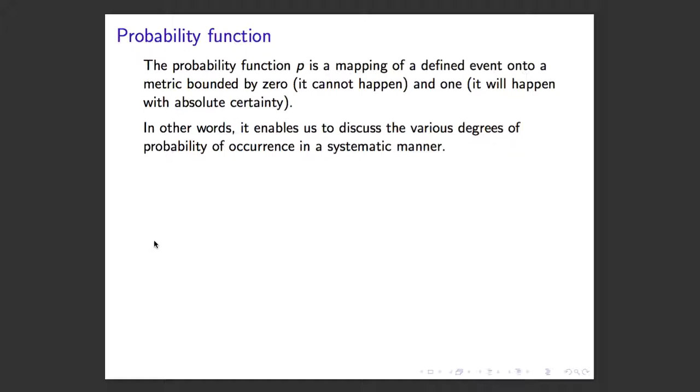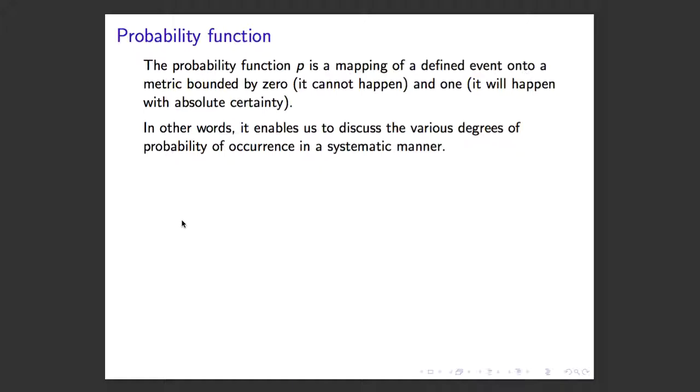When we think about what event we're talking about, it could be any sort of political event: an election outcome, a coup, a war. We have these events defined in a sample space, which we talked about previously in the set theory lecture. The probability function is a function, a mathematical equation. We're just going to denote it by P because we don't know what that mathematical equation actually looks like. We're just going to say that one exists.